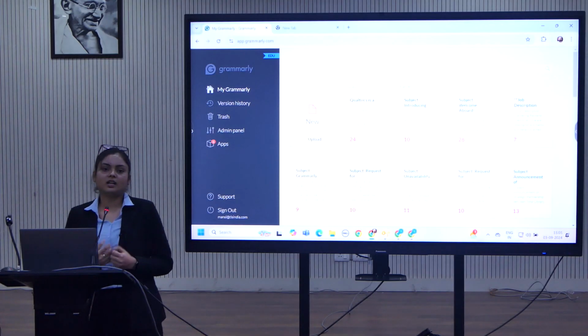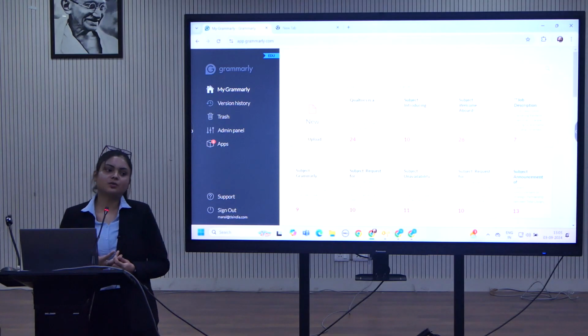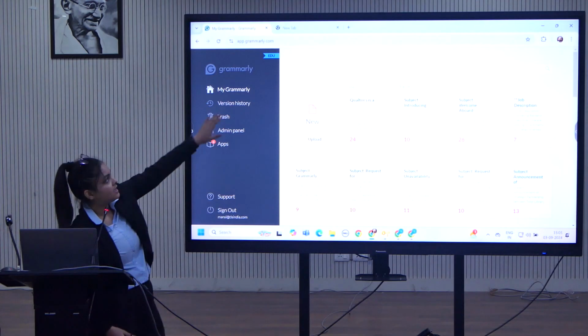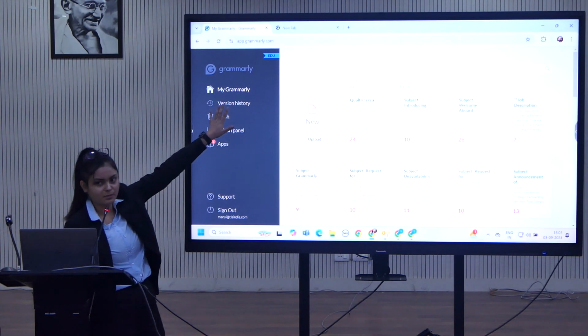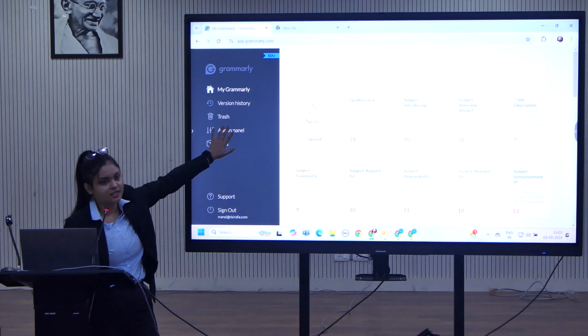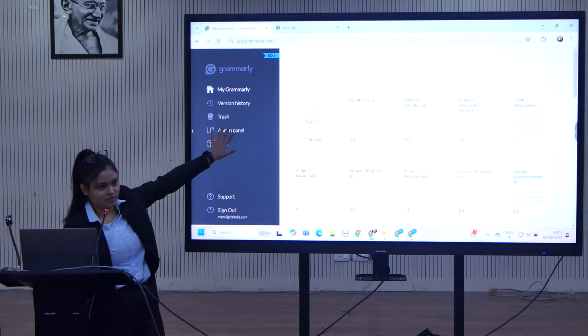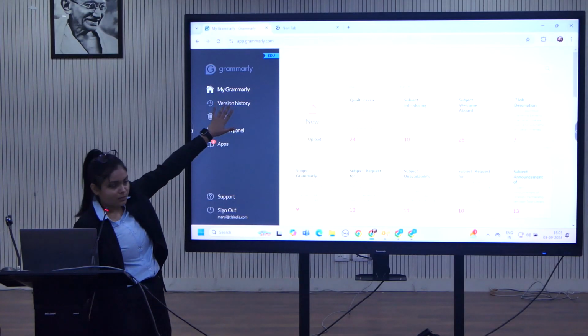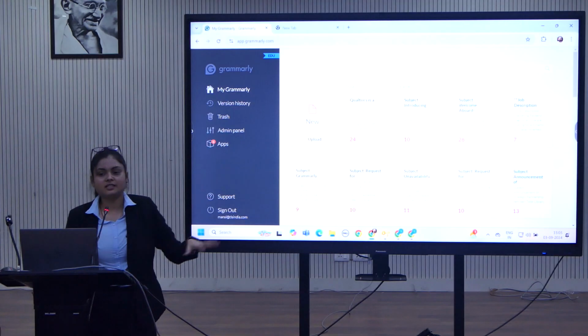Now, how can you make sure that you have activated your account successfully? You can see there is a symbol, EDU. If this symbol is coming up, it means you have successfully activated your account and you have the paid version of Grammarly via Delhi University. This is the symbol. These are the options. Now what is the next step?